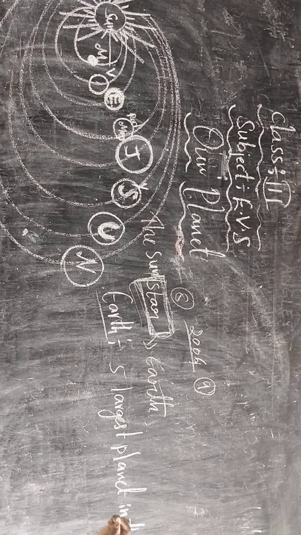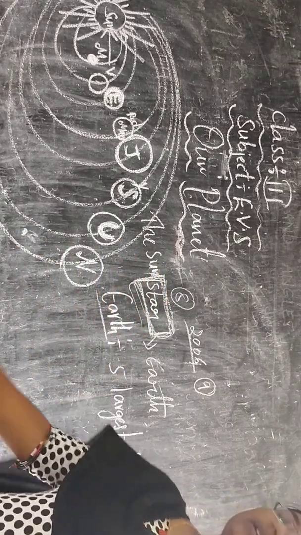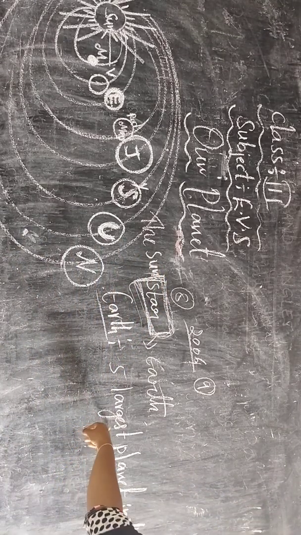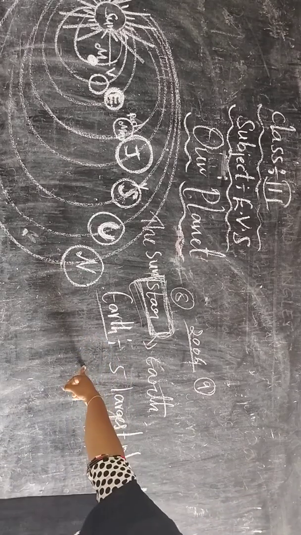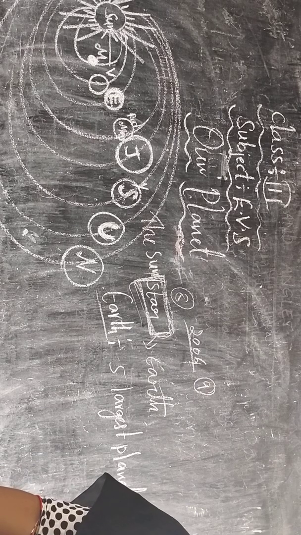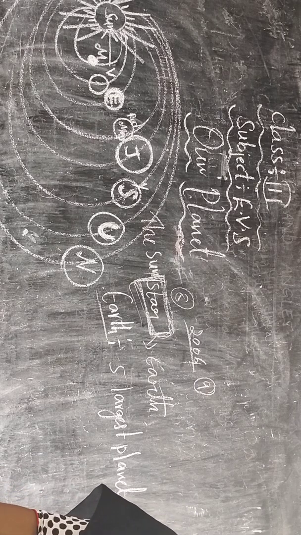Which one is the largest in the solar system? The sun. And which is the 5th largest planet in the solar system? Earth.